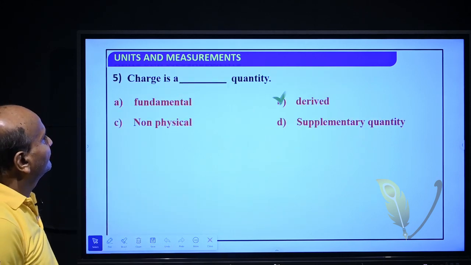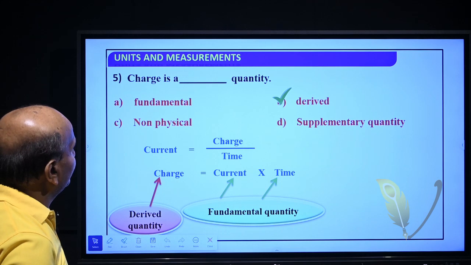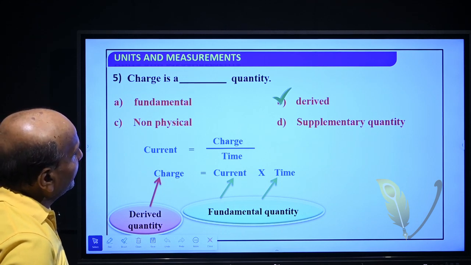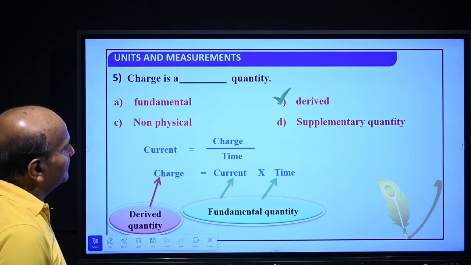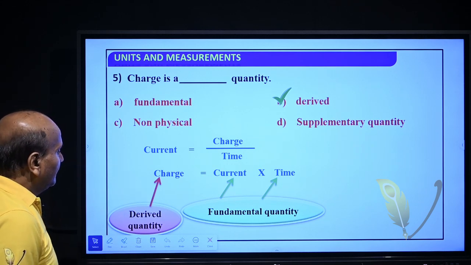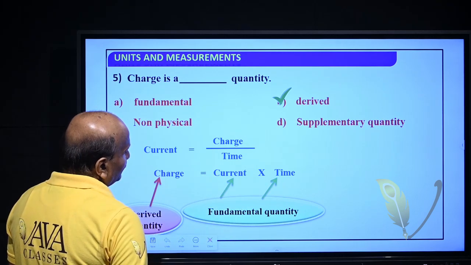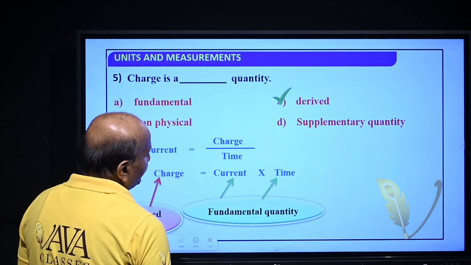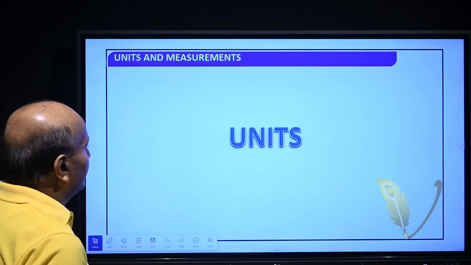So next, charge is a dash quantity. So charge is a fundamental quantity, derived quantity, non-physical and supplementary quantity. That is, charge is a derived quantity. So we can write charge is equal to current into time. So, current is a fundamental quantity, time is a fundamental quantity. So, charge is a derived quantity.